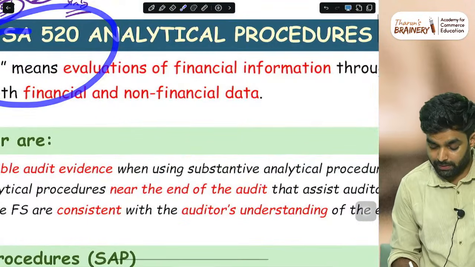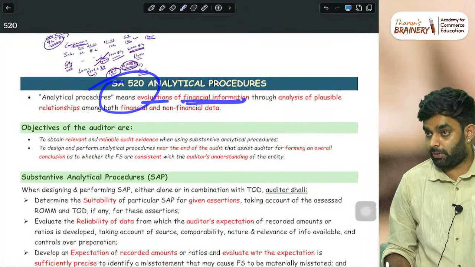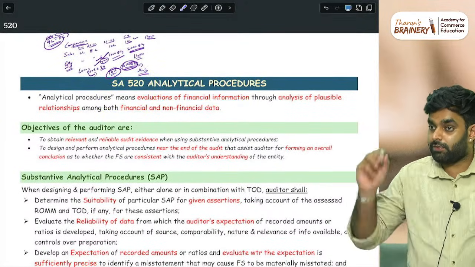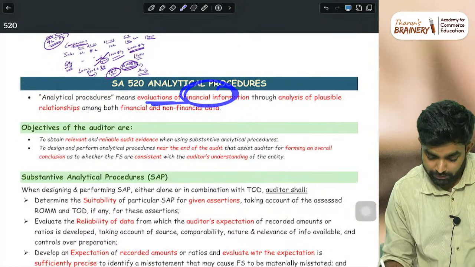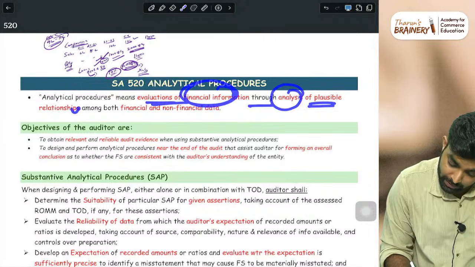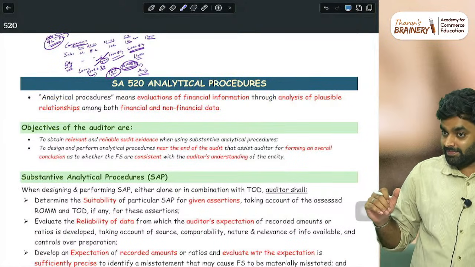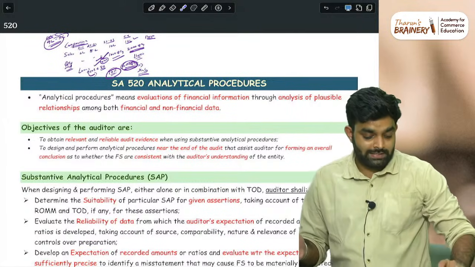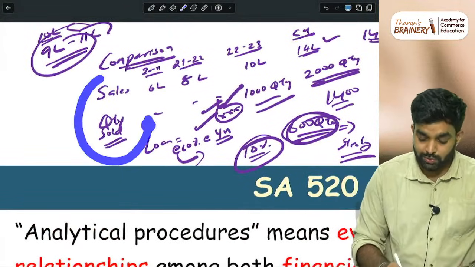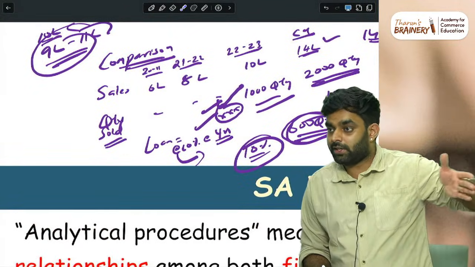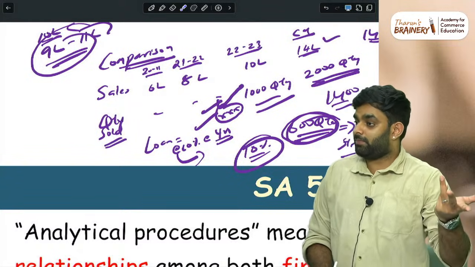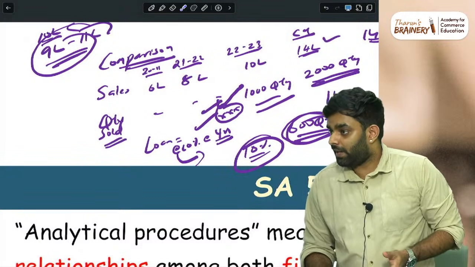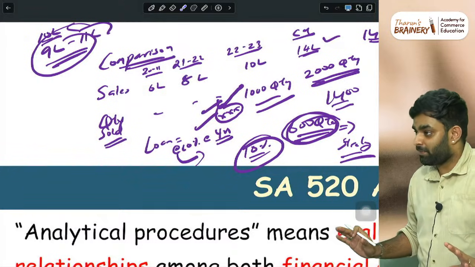The definition, please keep in mind: evaluation of financial information. You wanted to check sales. Sales is financial information, in rupees. Evaluation of financial information through analyzing plausible relationships. Plausible means logical relationship. Sale and the quantity you are checking is a logical relationship. Sale with debtors is a logical relationship. Sale with a loan, or sale with something else like rent, is an illogical relationship. There you will not get anything from the comparison. So understand that one fact.